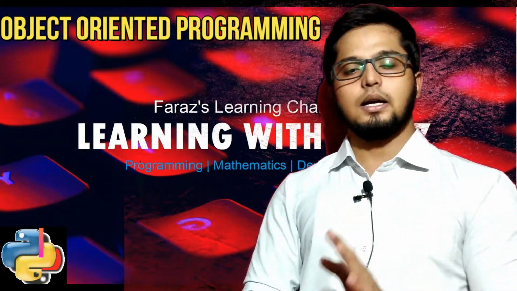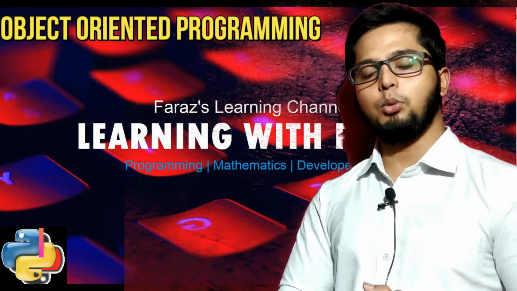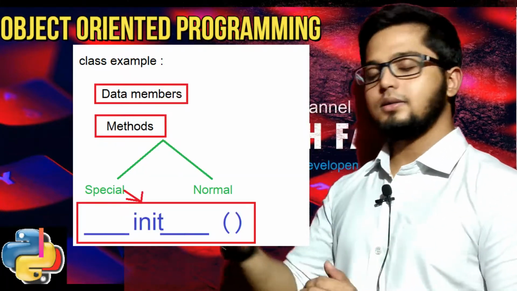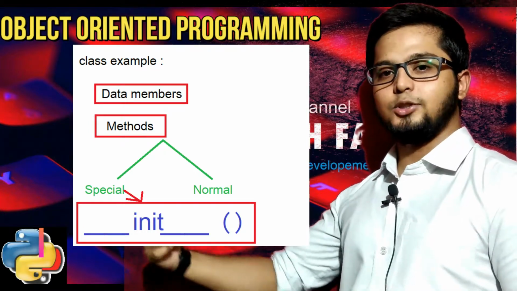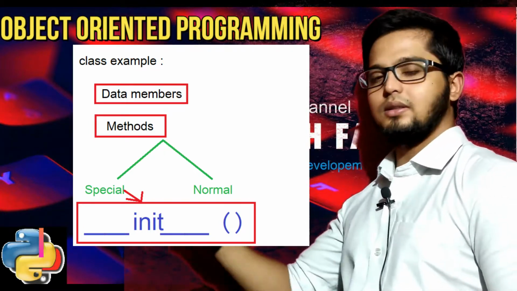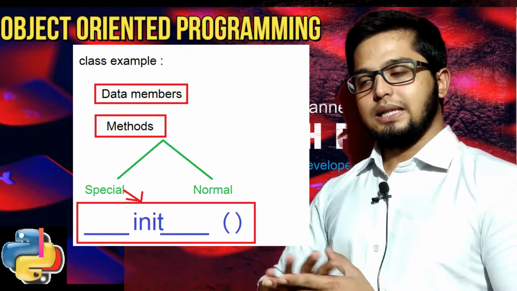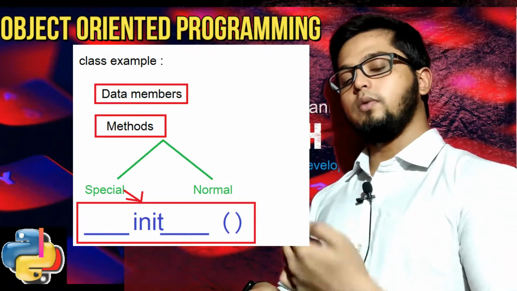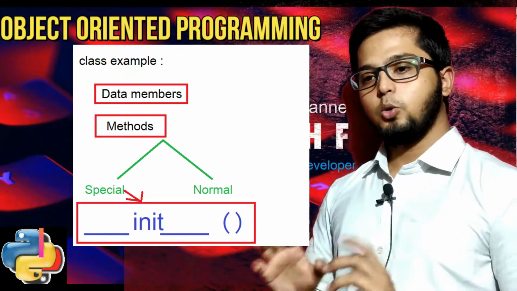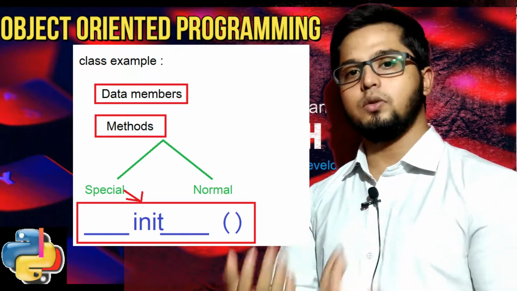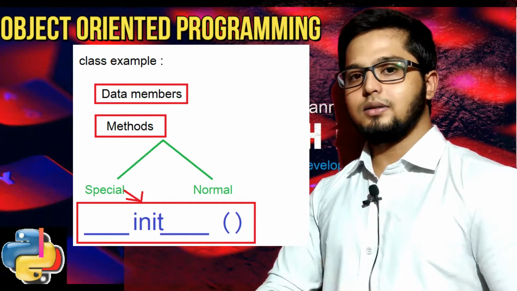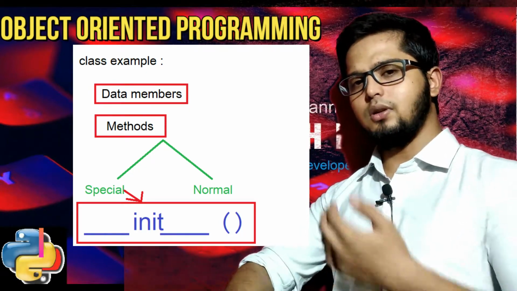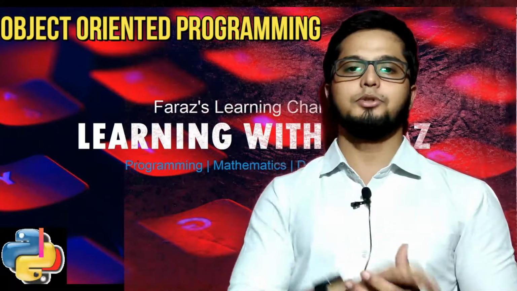Now, one of the best examples of the special method is the constructor in Python. That is underscore initialization underscore. So this is special method. This method is already written, it is already predefined, but you will always override it to initialize your variables. So try and understand this, right? Special methods, normal methods. For now, just keep these things special, normal. Let me move forward and tell you something about objects.